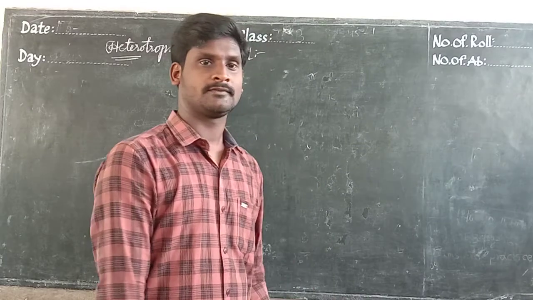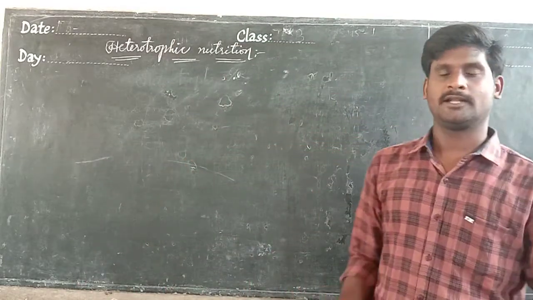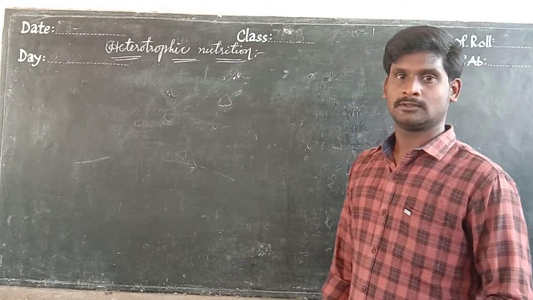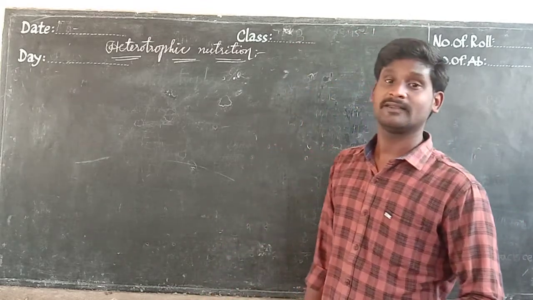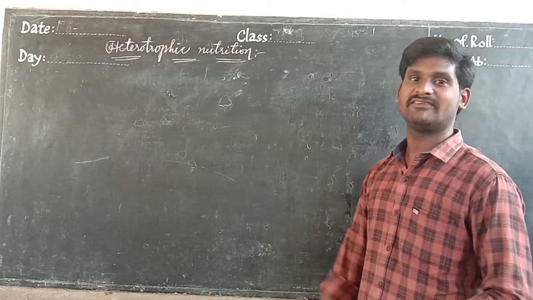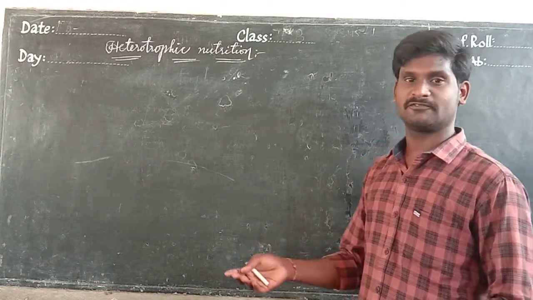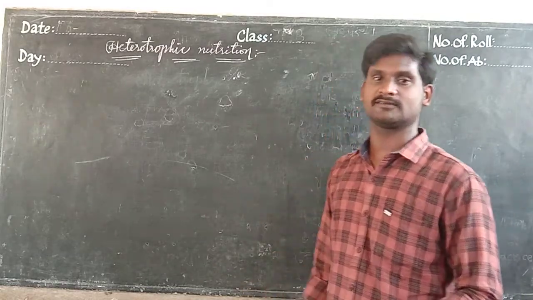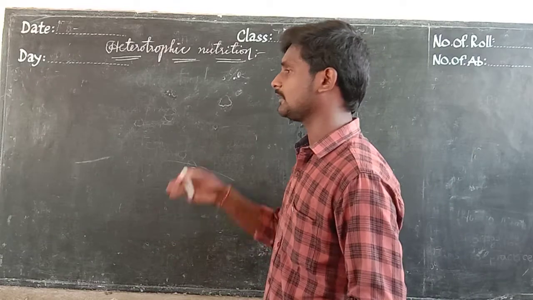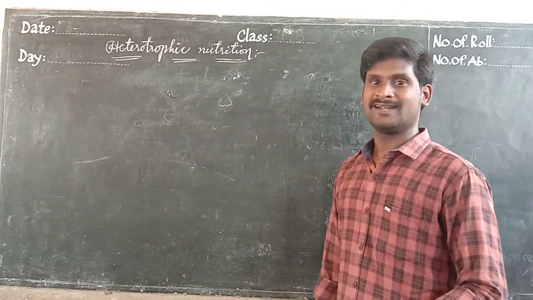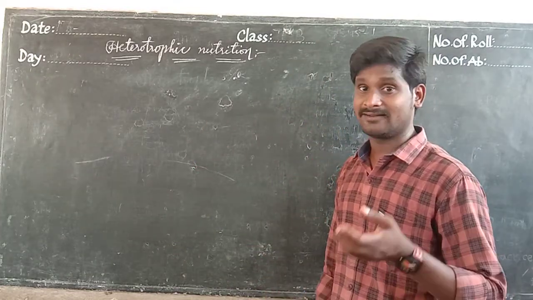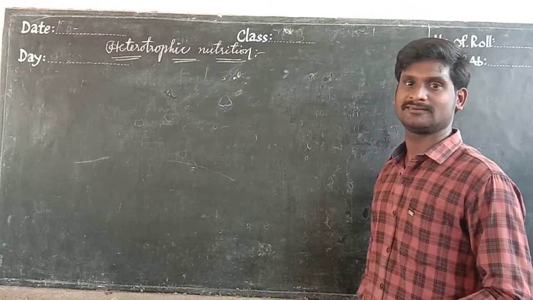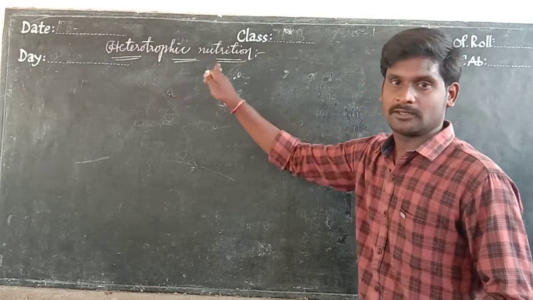Hi students. So in the previous class we discussed autotrophs. That means living organisms that prepare their food by their own process. It's one type of nutrition mode, and the second type of nutrition mode is called heterotrophs. Its nutrition method is called heterotrophic nutrition.